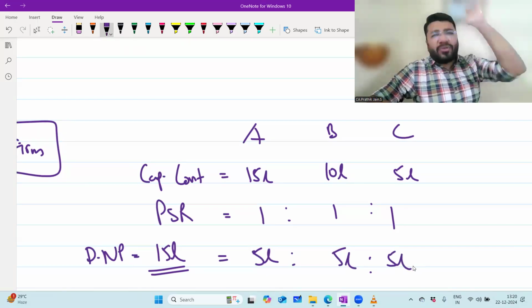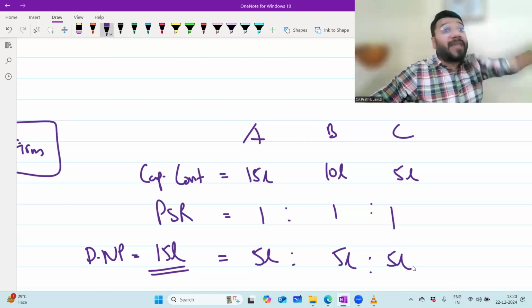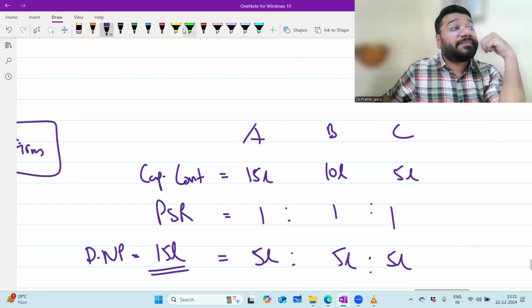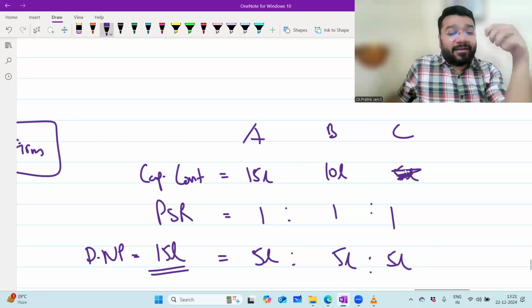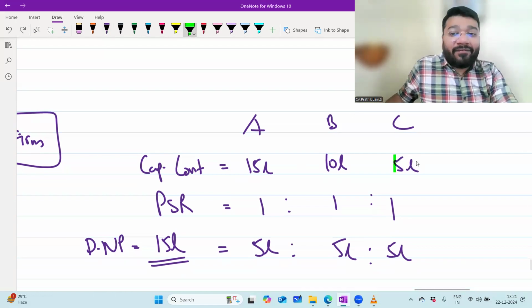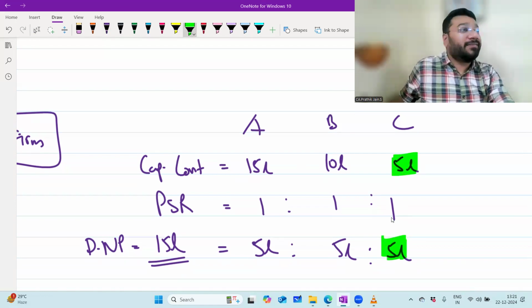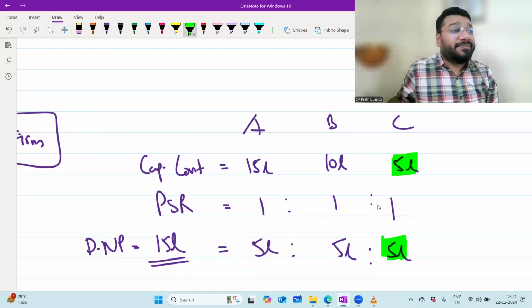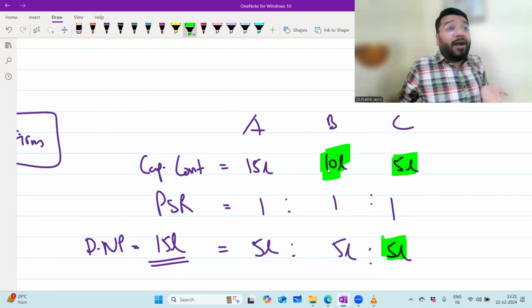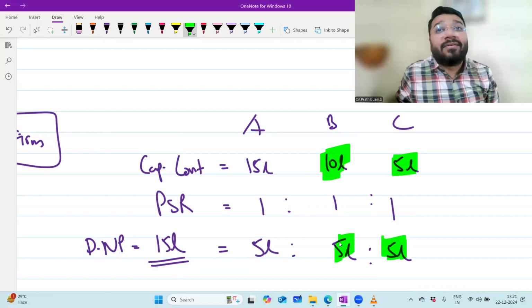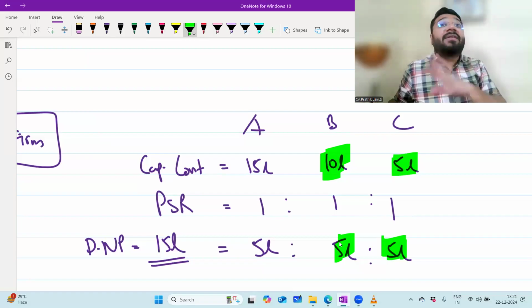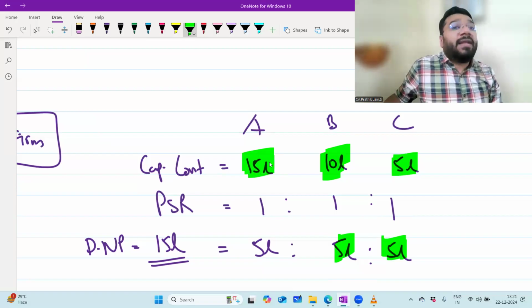Out of these three, who's the happiest person? C. Are you sure? Can you please explain why C is the happiest person? He gave only 5 lakh. How much money did he make? Full 5 lakh. So whatever money he invested, he got in full at the end of the year. Who's the second happiest person? B. He gave 10 lakh. In that, how much did he get back? 5 lakh. So compared to A, B is happy. But when I compare B with C, B is unhappy, because C got his full 5 lakh back. A invested 15 lakh and only got 5 lakh.